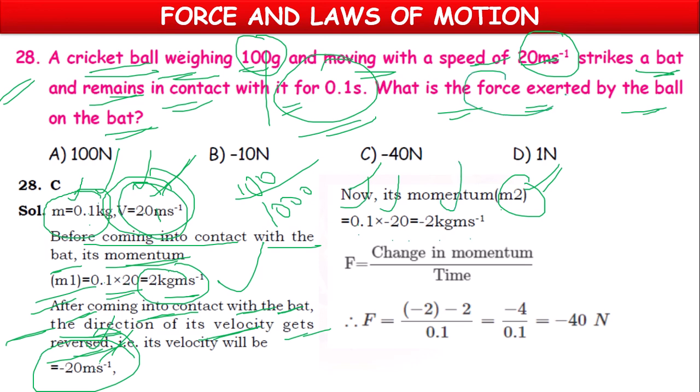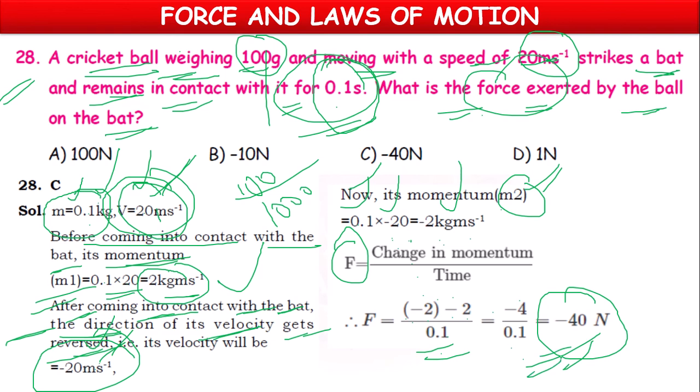Now we have to calculate the force. Force is defined as the rate of change of momentum, meaning change in momentum by time. So final momentum minus 2, minus initial momentum 2, by time. For how much time is it in contact with the bat? 0.1 seconds. Minus 2 minus 2 is minus 4, divided by 0.1. So we can remove the decimal point and keep a 0 up. It will become minus 40 newtons. Minus 40 newtons. So the answer, option C, is right.